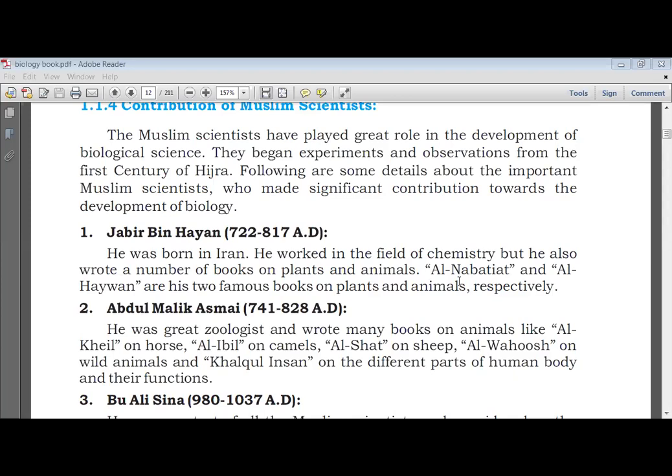Likewise, if I ask for the name of the book written by Jabir bin Hayyan on animals, you name the book. I will give you the short answer question in both ways. Understood? Al-Nabatiyat is on plants and Al-Haywan is on animals.